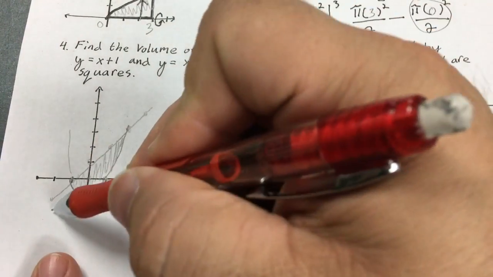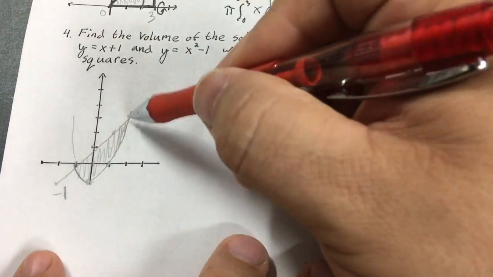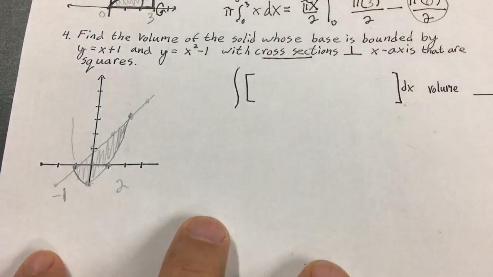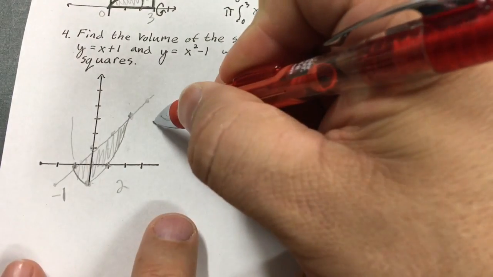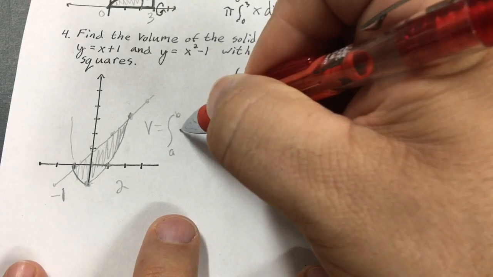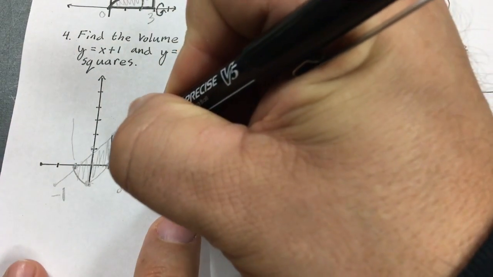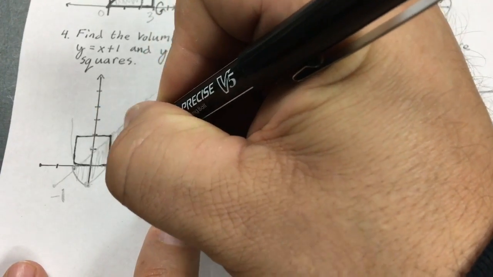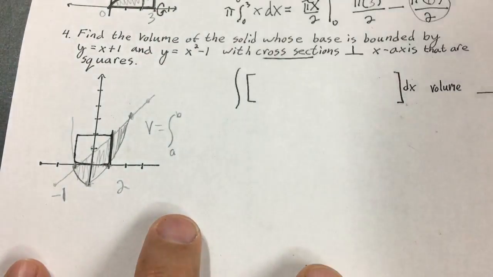And I really don't even have to do algebra. I can see they're bounded on the interval from negative 1 to 2. I can set those equal to one another and factor it if I wanted to. But for this one, the general formula is volume equals the integral from a to b of this radius, whatever this distance is, squared. Okay, because it's going to be a square coming off of it. So I need to find out what that is, and that's going to be top minus bottom.